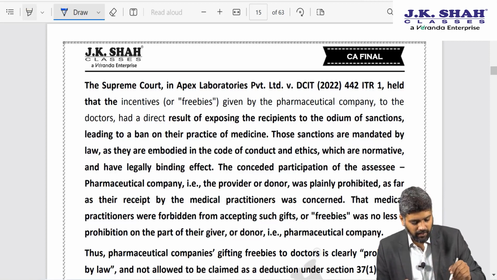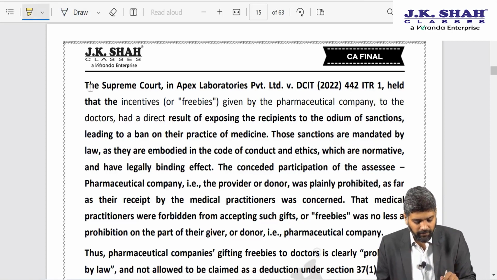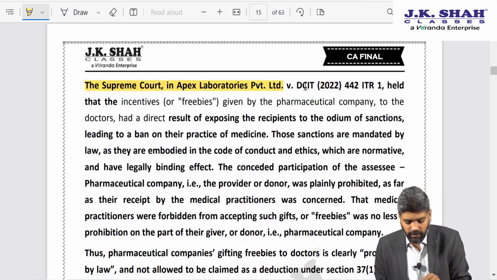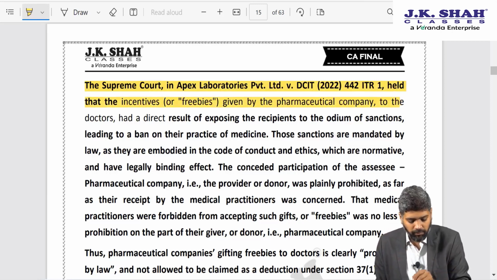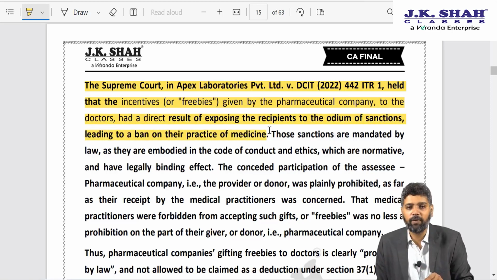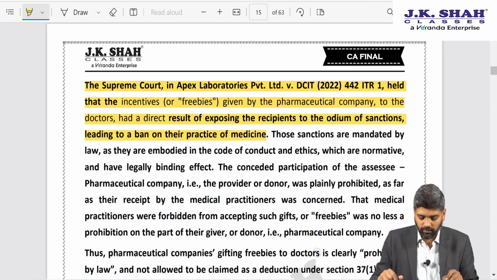Very nicely worded decision. It says, the Supreme Court in Apex Laboratories held that the incentives or freebies given by a pharmaceutical company to doctors had the direct result of exposing the recipients to the odium of sanctions, leading to a ban on their practice of medicine. So it was prohibited for the doctors.